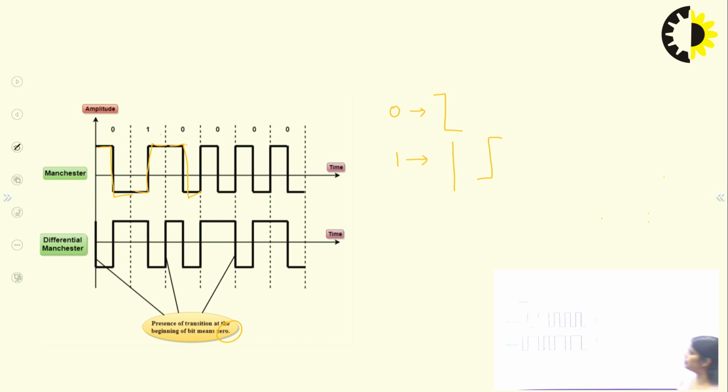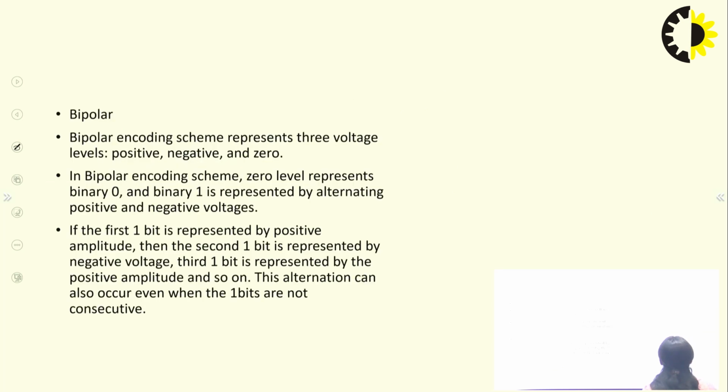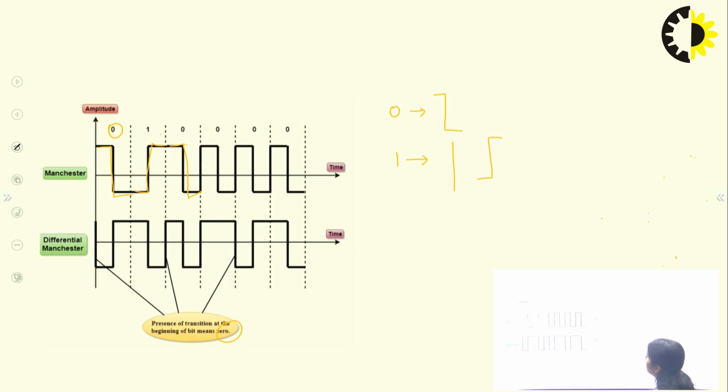So in the differential Manchester, the first value is 0. First bit is 0 means you represent this 0 like this, as positive to negative.